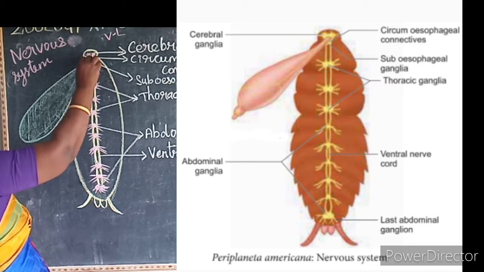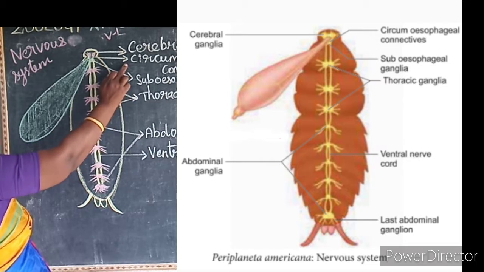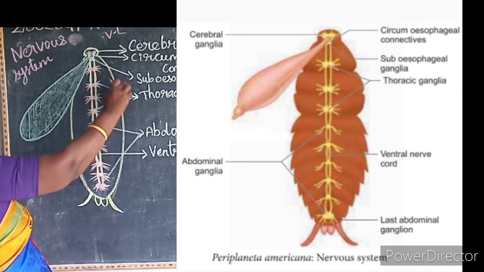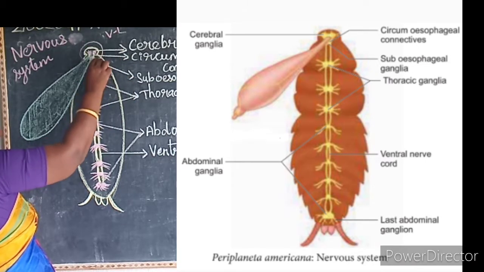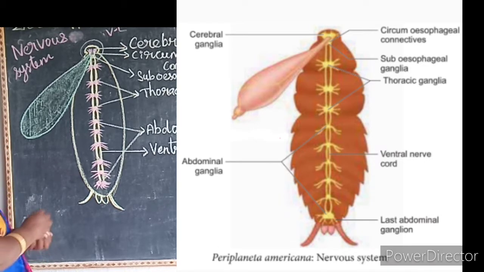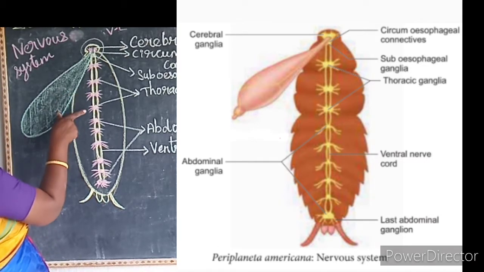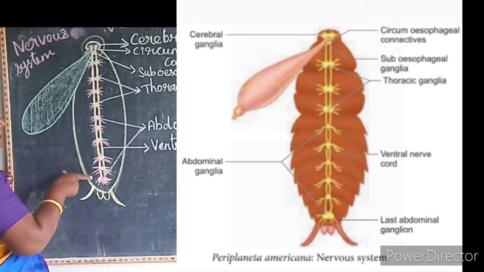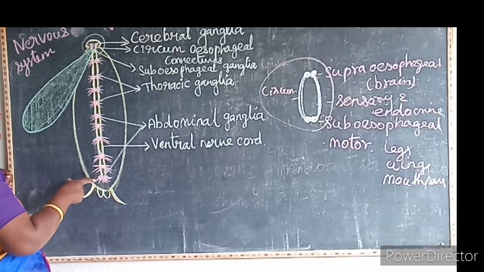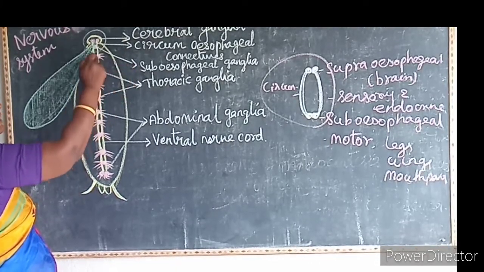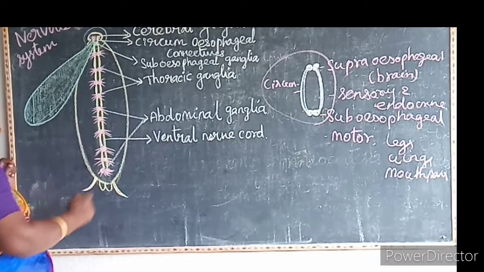The supraesophageal ganglion and the subesophageal ganglion are connected by the circumesophageal connectives. So it forms a nerve ring around the esophagus in the head. Then count and see, there are 3 thoracic ganglia, one in each thoracic segment, and there are 6 abdominal ganglia found in the abdomen. See the yellow color one, a double ventral nerve cord arises from the subesophageal ganglion.